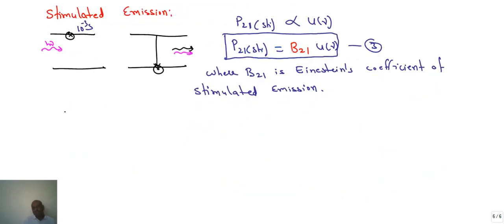Now after understanding these three coefficients, next, how are they related? Relation between Einstein's coefficients.